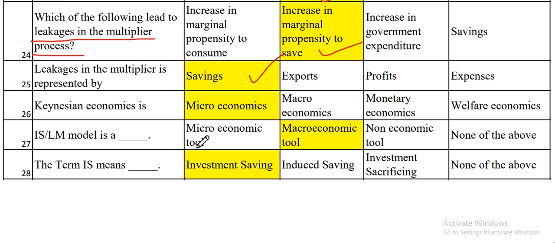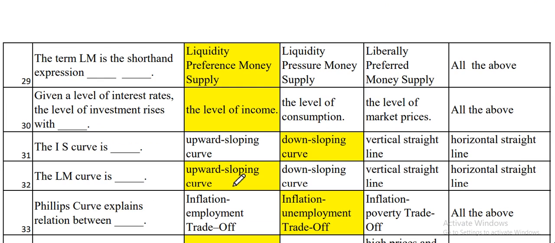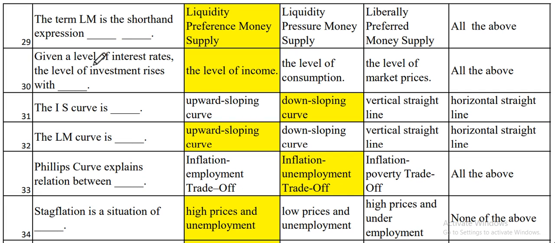Now the next one is, Keynesian economics is the microeconomics. Please remember that. Now the next one is, the IS-LM model is a macroeconomic tool. Now the next one is, the term IS means investment saving. Now the next one is, the term LM is the shorthand expression of liquidity preference money supply.